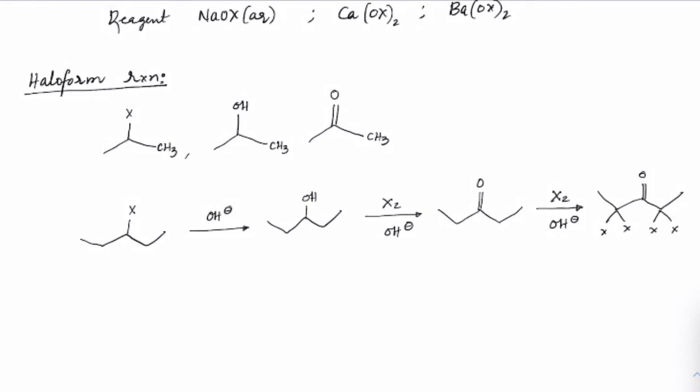This is the final product, so there is no haloform forming. Are you getting this? So it is not going to give a positive haloform test.